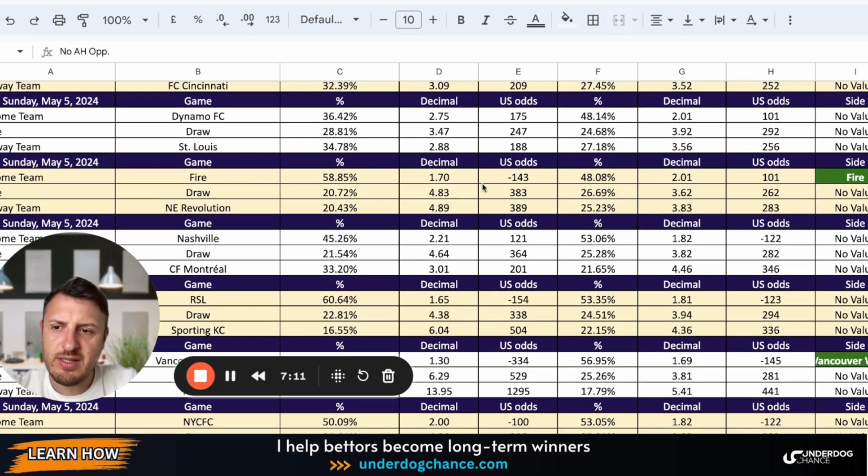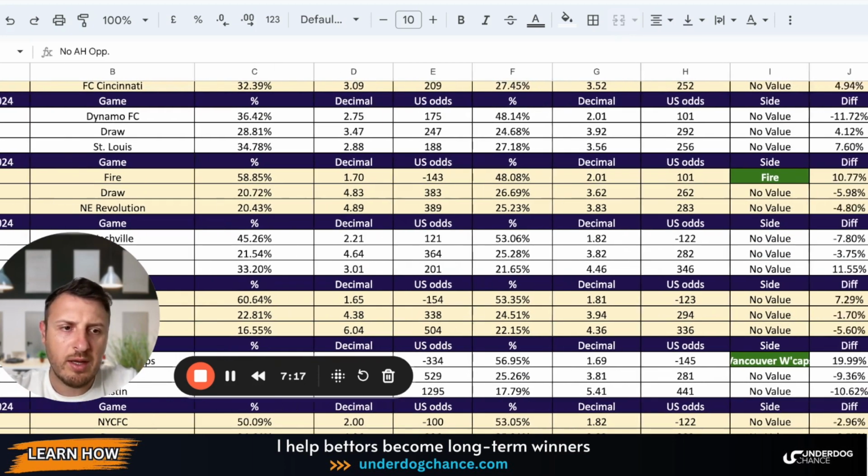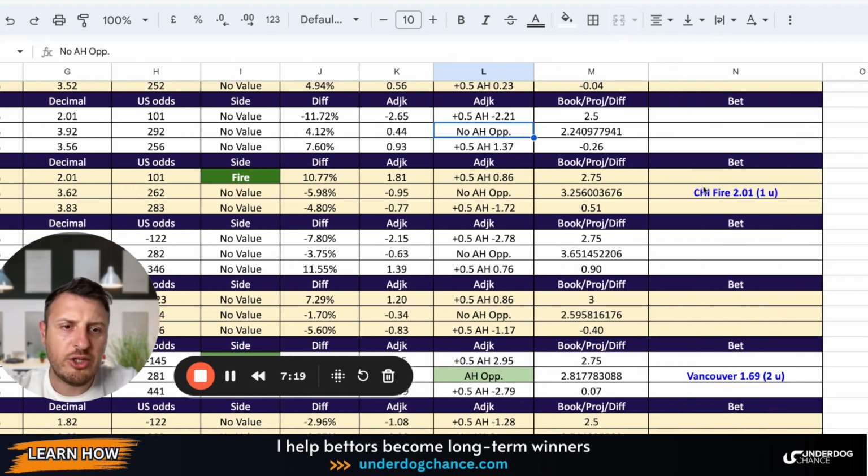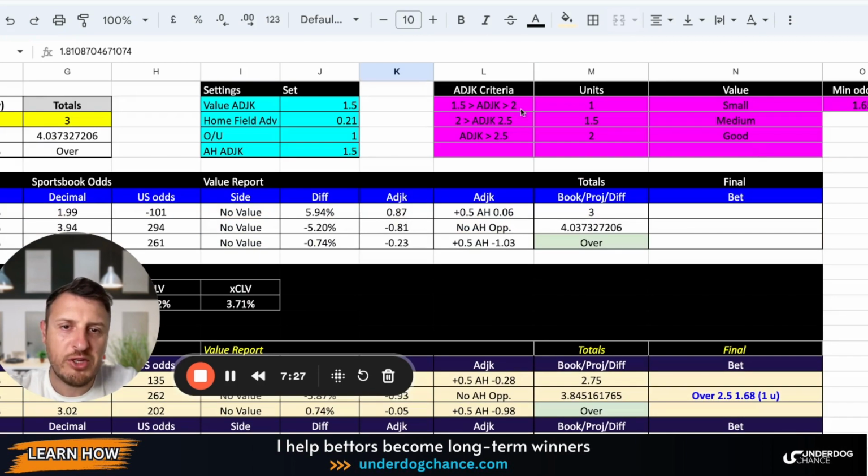Based on my projections, Chicago Fire should be minus 143. They are plus 101. And we have a value with Chicago Fire to win this game straight up for 1 unit. Here we have adjusted Kelly criterion 1.81. If we check my preset criteria, it falls between 1.5 and 2, which suggests it is 1 unit.